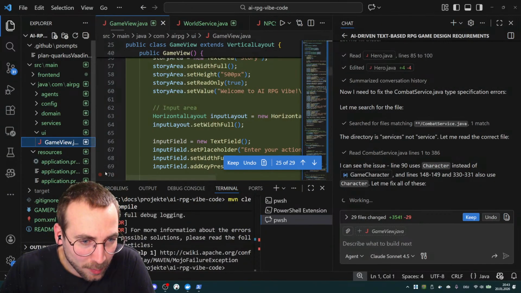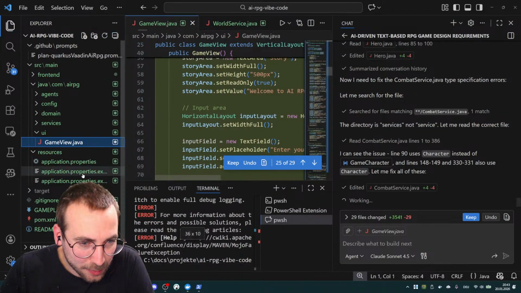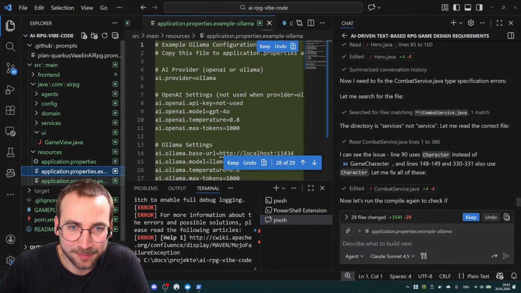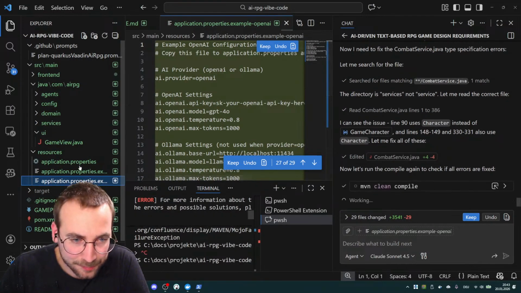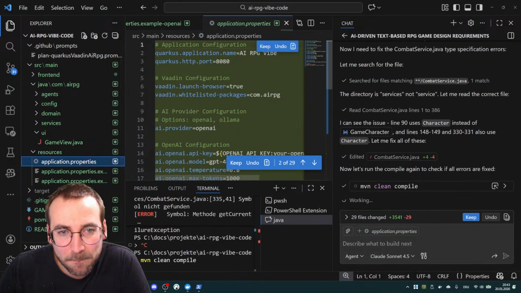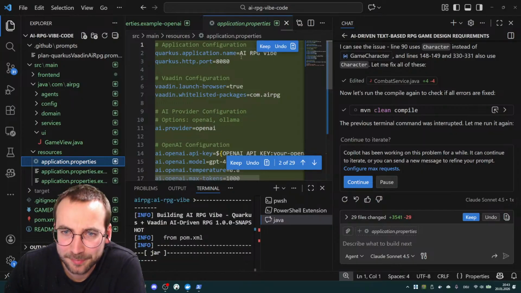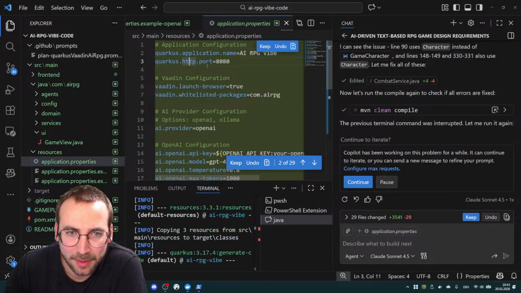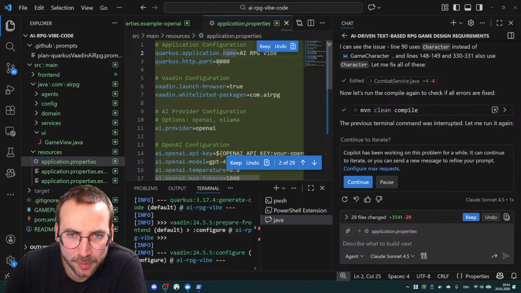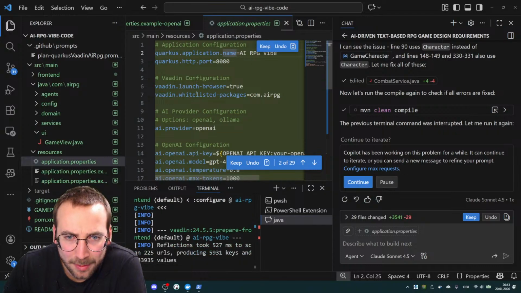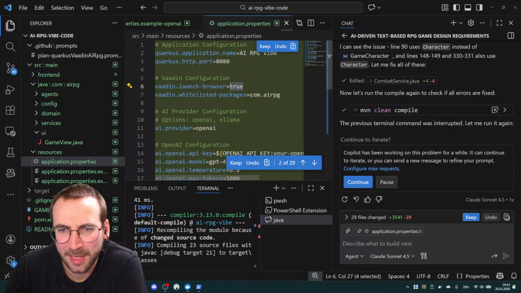Hey, what's going on here? Why do we have... we have examples. Great. Okay, let's just take a look at the properties. So we have these Quarkus properties, which port to use, which is the name. Then Vaadin, that it launches the browser.